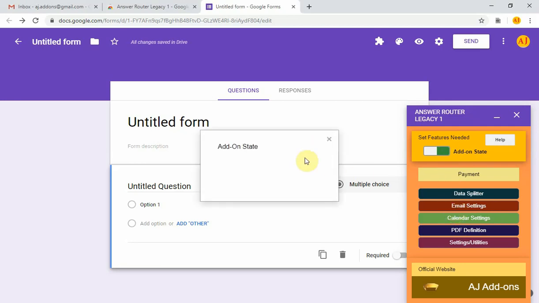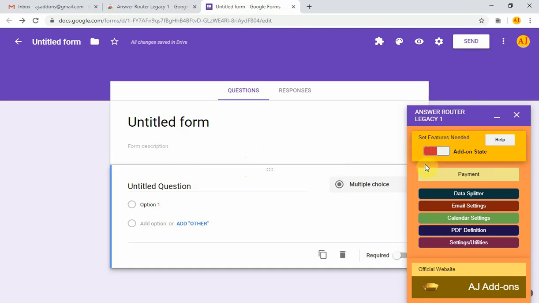It's running. This add-on is now turned on. What that did is it installed a trigger. The trigger detects when a form is submitted and it runs the code in the add-on. If you change the button to red, if you turn this off, it deletes the form submit trigger. So I'm going to change this to red. It just deleted the form submit trigger.